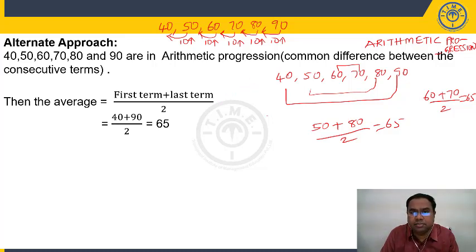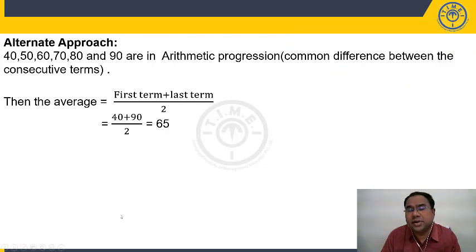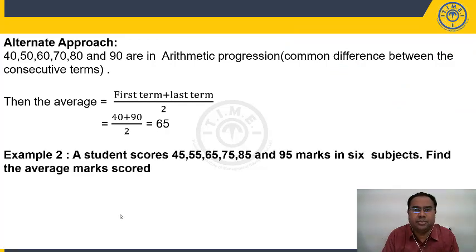If you can see, the numbers are in arithmetic progression. Each number increases or decreases by the same value, so the given numbers are in arithmetic progression. When the given numbers are in arithmetic progression, average is given by first term plus last term by 2. Let us take a second example.